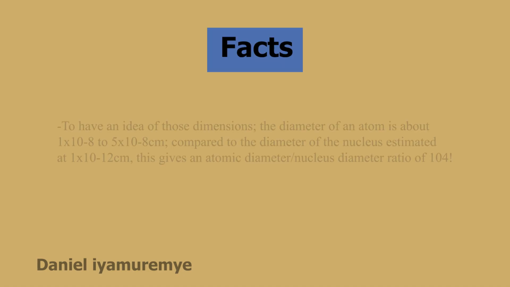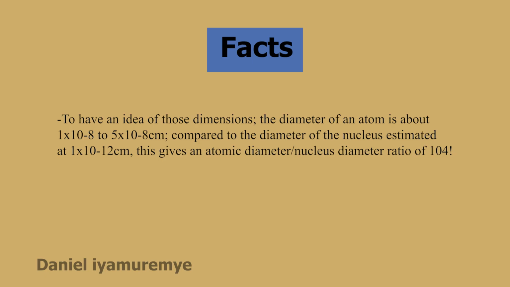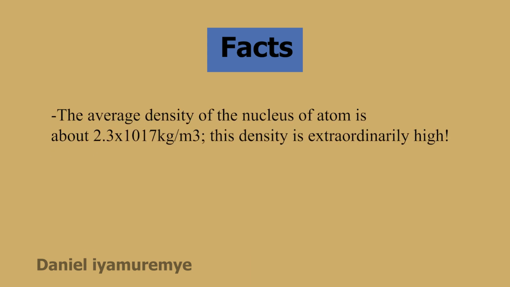Facts. To have an idea of those dimensions, the diameter of an atom is about 1 × 10^-8 to 5 × 10^-8 centimeters, compared to the diameter of the nucleus estimated at 1 × 10^-12 centimeters. This gives an atomic diameter to nucleus diameter ratio of 10^4. The average density of the nucleus of atom is about 2.3 × 10^17 kilograms per cubic meter. This density is extraordinarily high.